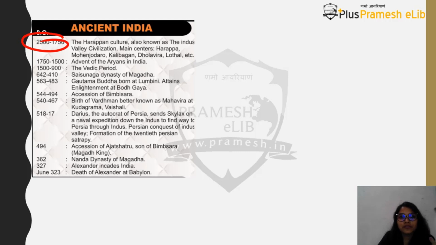Dholavira. So these are the really large sites that we have discovered, which were present in the Indus Valley civilization. Because Harappa was the first site to be discovered from this particular civilization, we started calling the Indus Valley civilization the Harappan civilization. Harappa basically means a city. So if I have to draw a map of India, a tentative map.